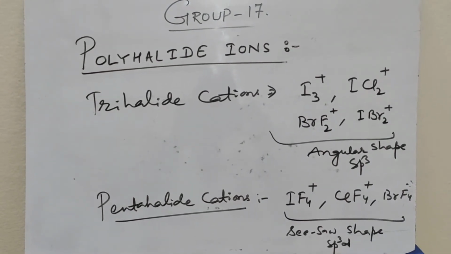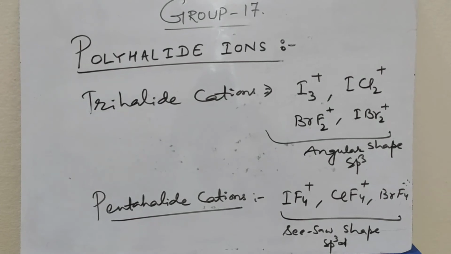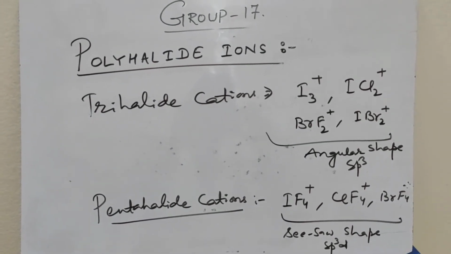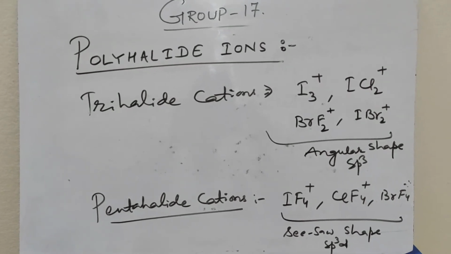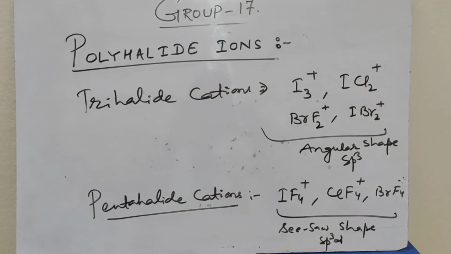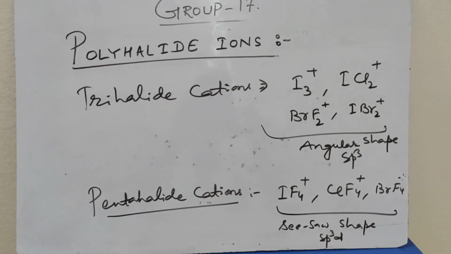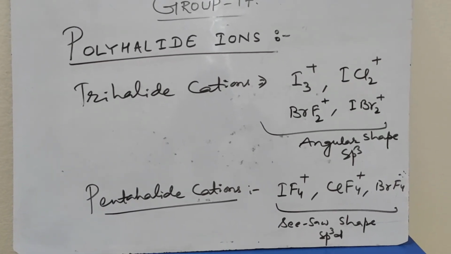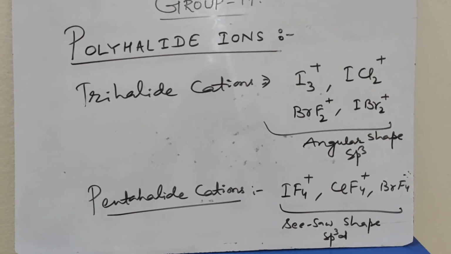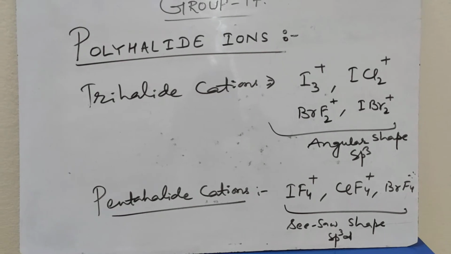Trihalide cations I3 plus, ICl2 plus, BrF2 plus, IBr2 plus have angular shape and they are sp3 hybridized. Pentahalide cations IF4 plus, ClF4 plus, BrF4 plus have seesaw shape, and they are sp3d hybridized.